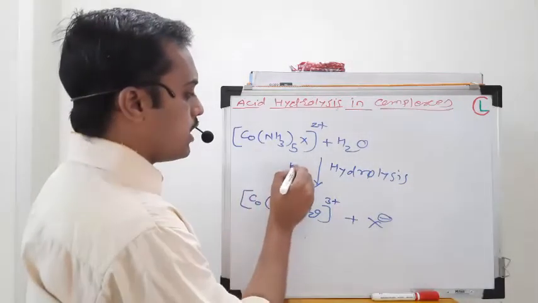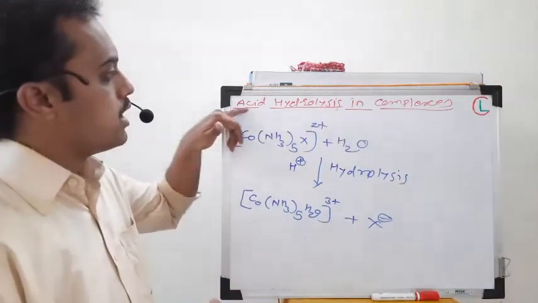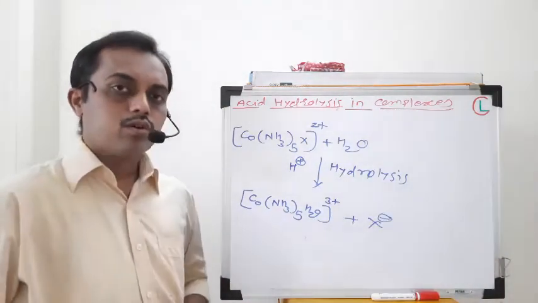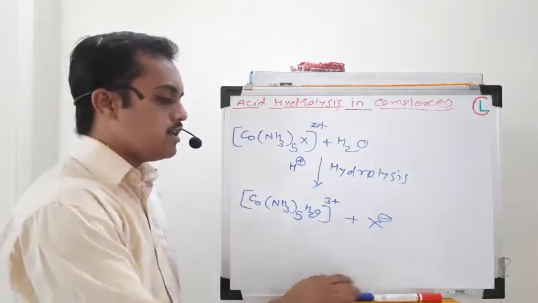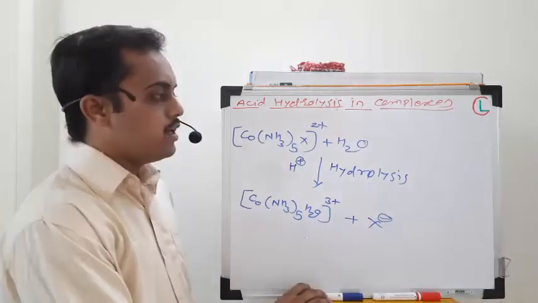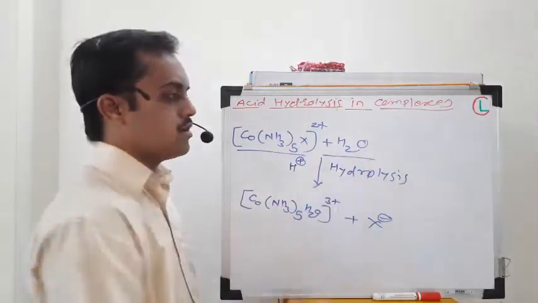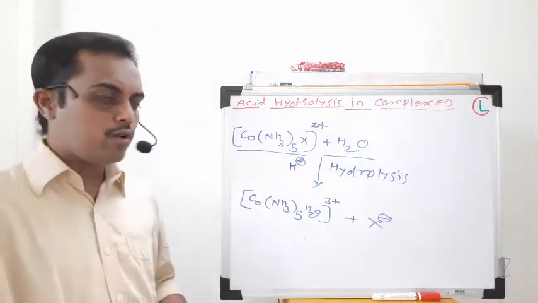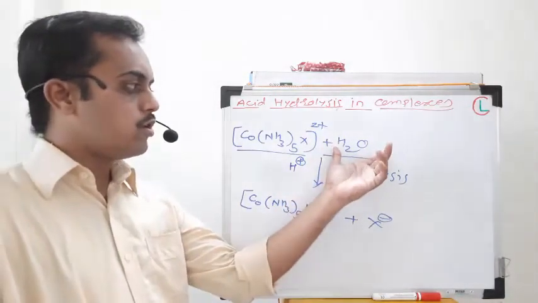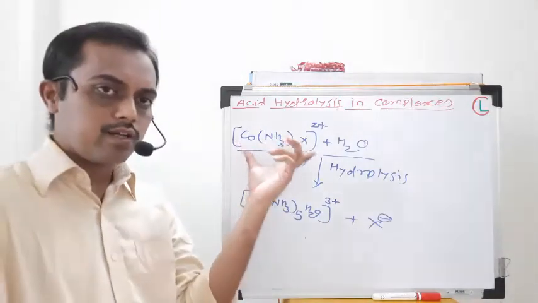Now, if you are carrying out this hydrolysis in acidic medium, then it will be considered acid hydrolysis. So now the point of discussion is which type of mechanism this hydrolysis will follow. There are two molecules taking part in the reaction. One is the water molecule, which is the incoming nucleophilic ligand, and the other is the reactant complex molecule.